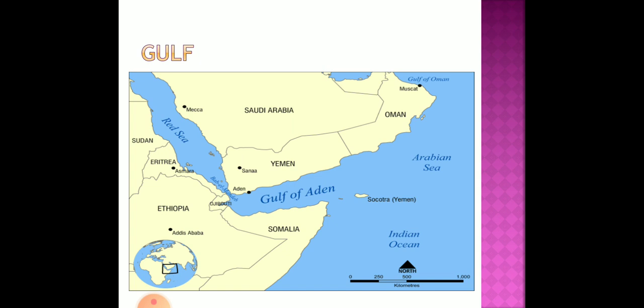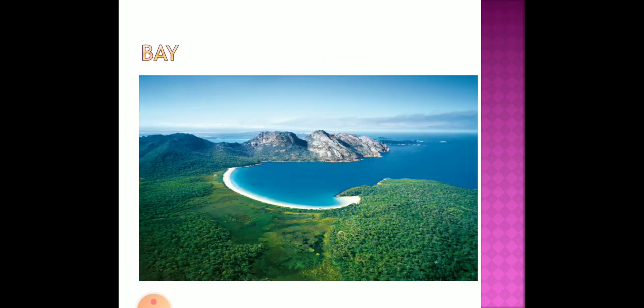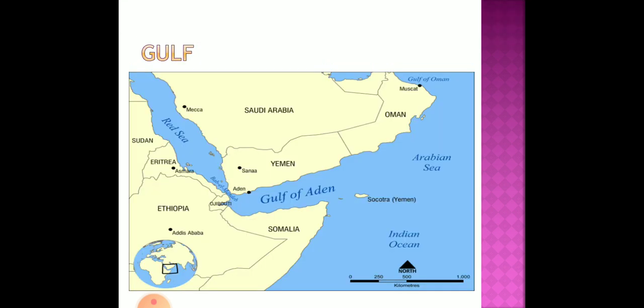Now what is the exact difference between a bay and a gulf? A bay is a water body, and a gulf is also like that, and it is surrounded by land but not as enclosed as a gulf. A bay is not that much enclosed as a gulf, and a bay has a wider opening. You can see here the bay has a wider opening than a gulf. Compared to that, the gulf has a small opening, but the depth and the size are more. Now this is the difference between a bay and a gulf.